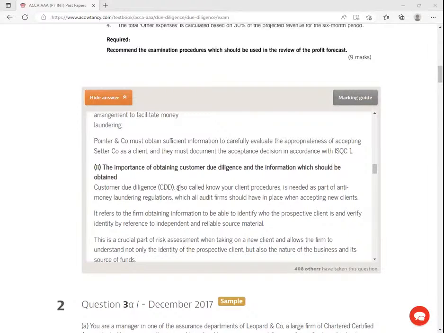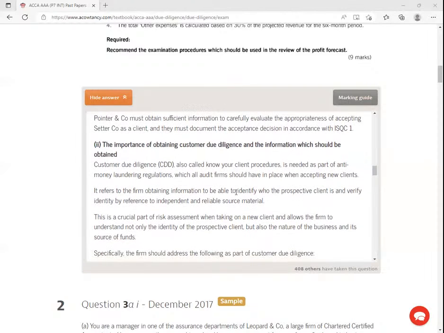Customer due diligence, CDD, also called Know Your Client procedures, KYC, is needed as part of anti-money laundering regulations, which all audit firms should have in place when accepting new clients. It refers to the firm obtaining information to be able to identify who the prospective client is and verify identity by reference to independent and reliable source material.